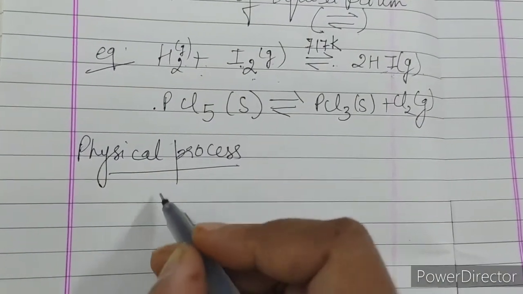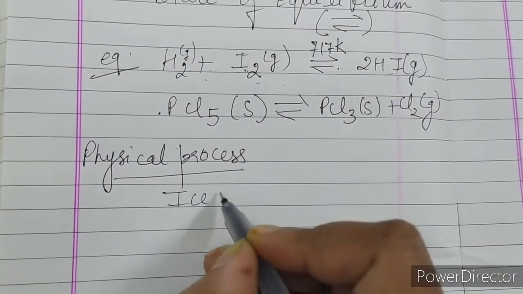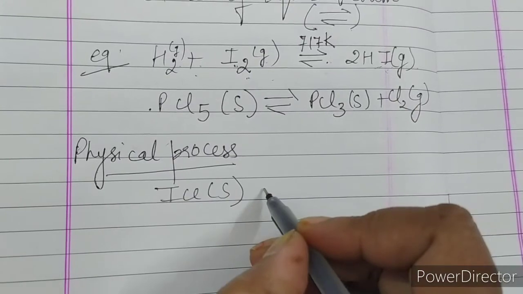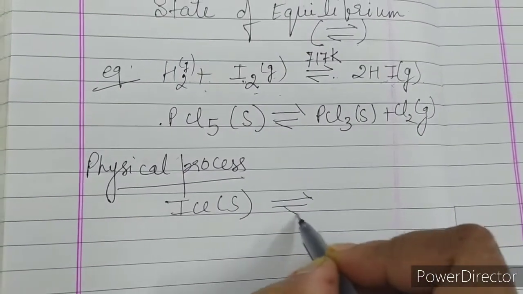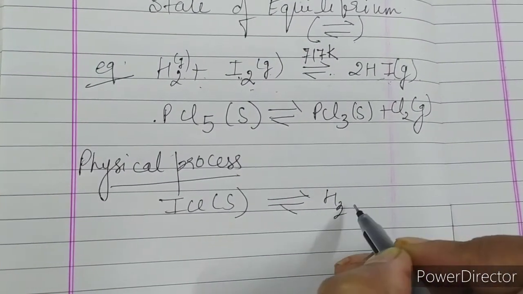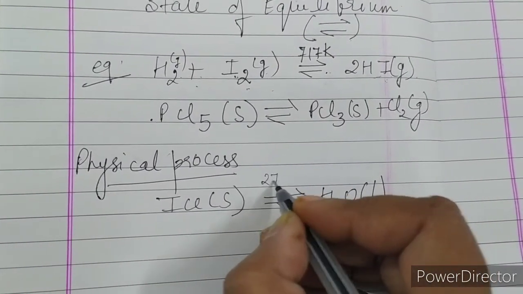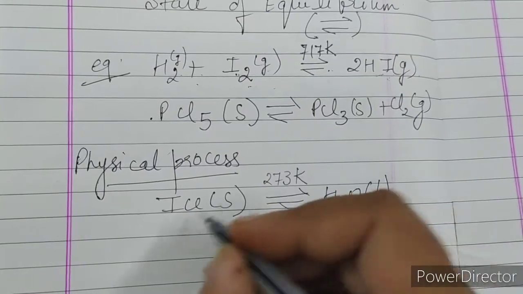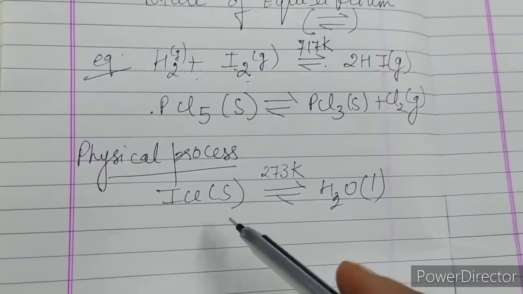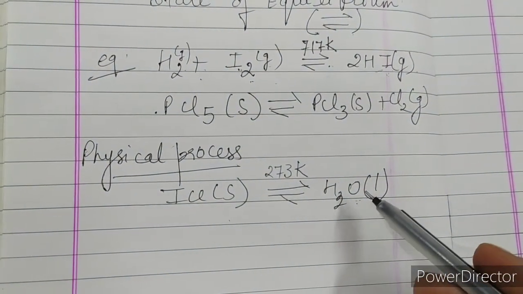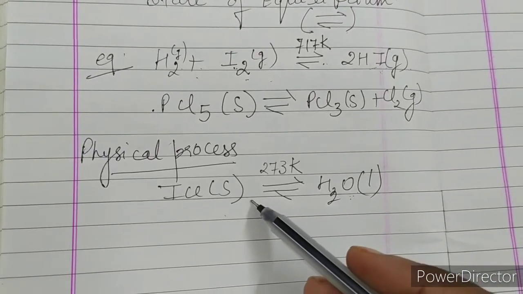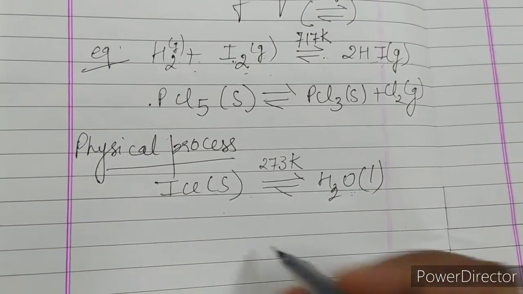A simple physical process: we can take ice, solid, and convert it into water, liquid, at 273 K. This is an equilibrium process, the conversion of ice into water and vice versa at 0 degrees Celsius.